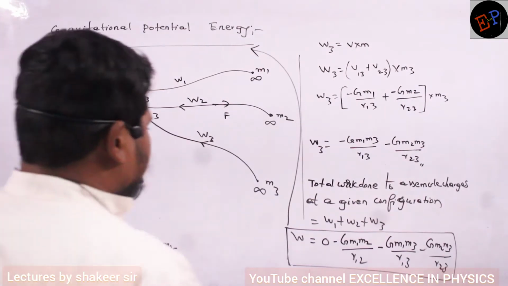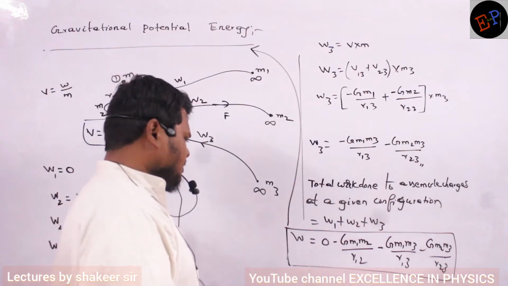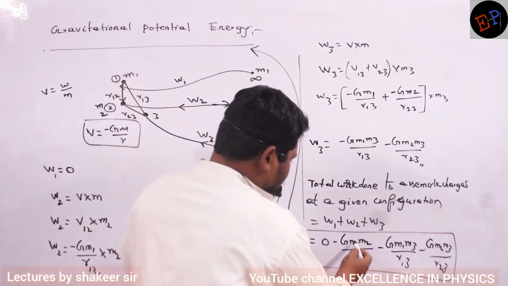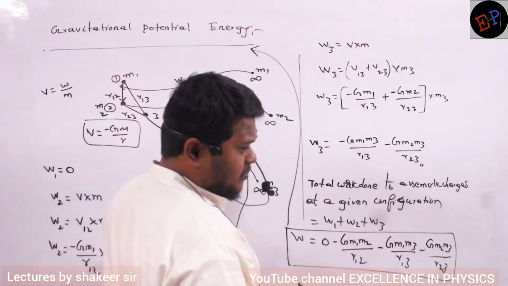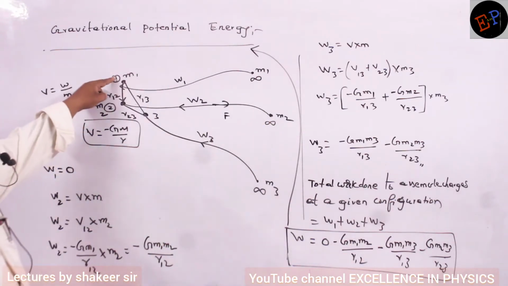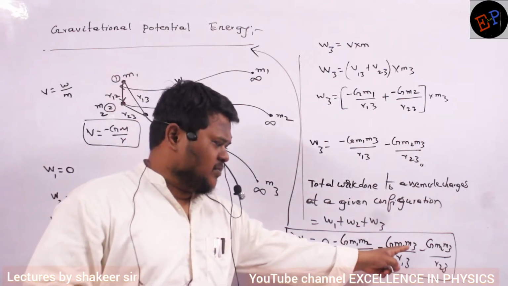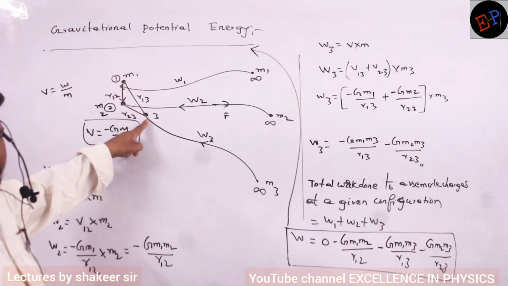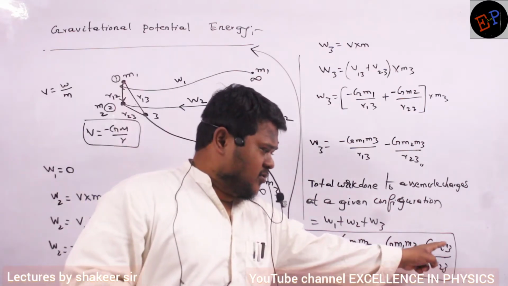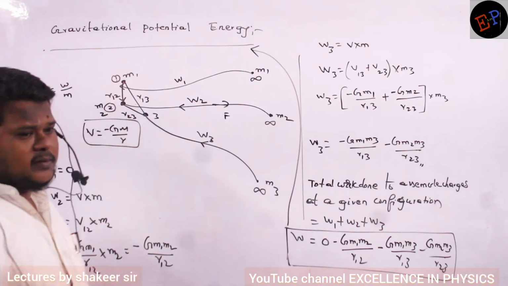Now, see, how to remember this formula? First of all, see here: G M1 M2 by R12. M1 M2 will form one pair. The next relation is G M1 M3 by R13. It means the first body and third body will form one pair. Next, G M2 M3 by R23. It means the second body and third body will form one pair.